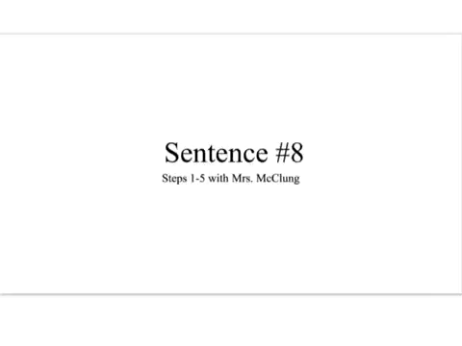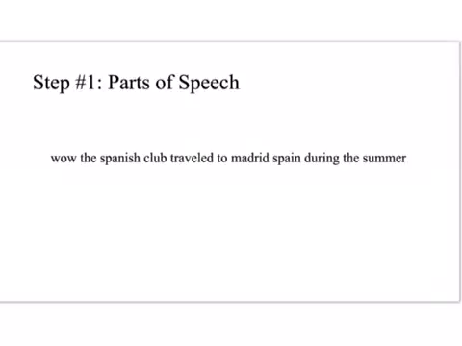All right, let's get going on steps 1 through 5 for DGP sentence number 8. The first thing we are going to do are the parts of speech for this sentence, and our sentence is, "Wow, the Spanish club traveled to Madrid, Spain during the summer." Wow is a new one for us. That is an interjection.